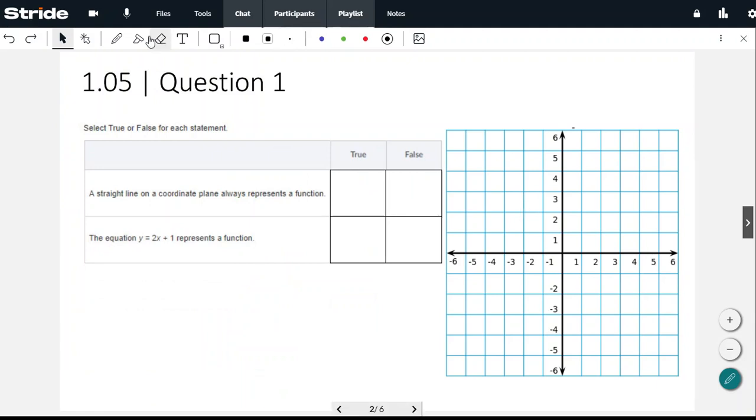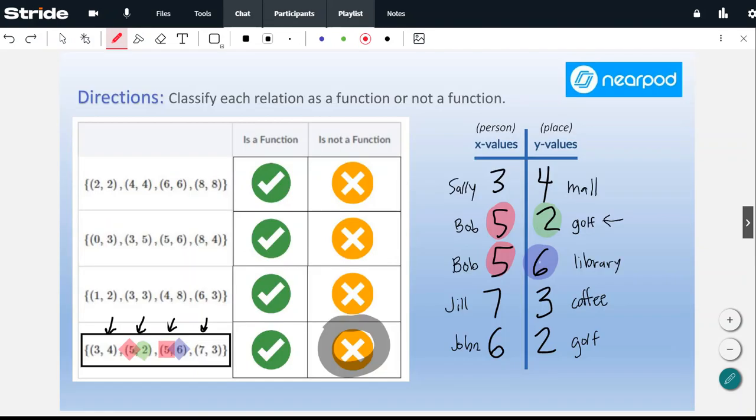So 3, 4, and I'm just going to put dots on here. So 3 on X, again, here's X, here's Y. So 3, 4 will be 3 on X, and Y, 3, 4, 5, 6, then 5, 2, and 5, 6. So 5, 2 would be here, 5, 6 would be here, and let's see what the other numbers were.